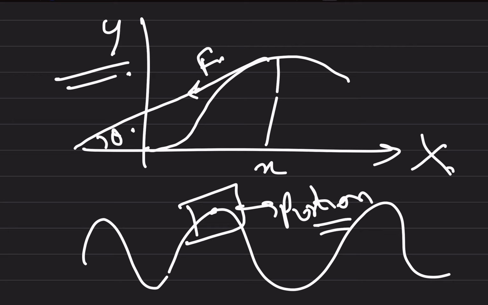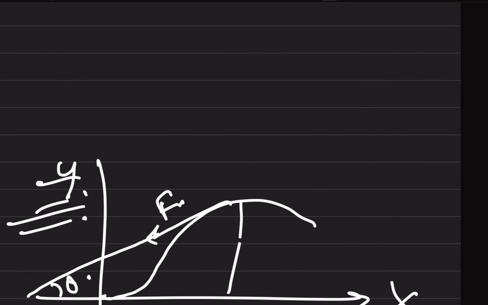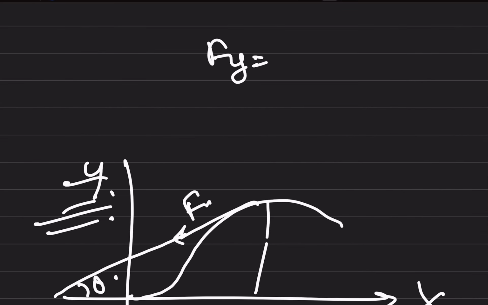This is a force F, which makes an angle theta with the x-axis, and this is the y-axis. So how will Fy be given? Fy will be minus F sine theta.